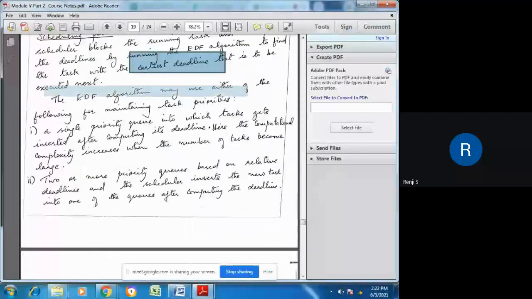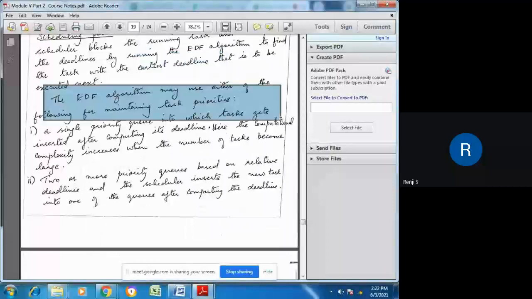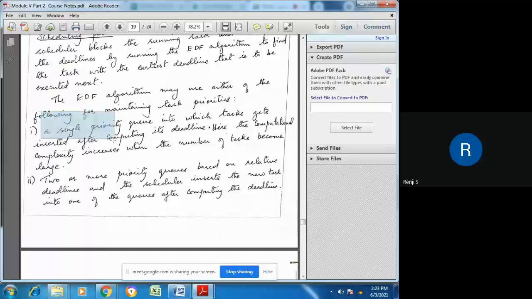The EDF algorithm may use either of the following to maintain its task priorities. Either it can maintain a single priority queue into which a task gets inserted after computing its deadline, based on the time left for meeting its deadline.